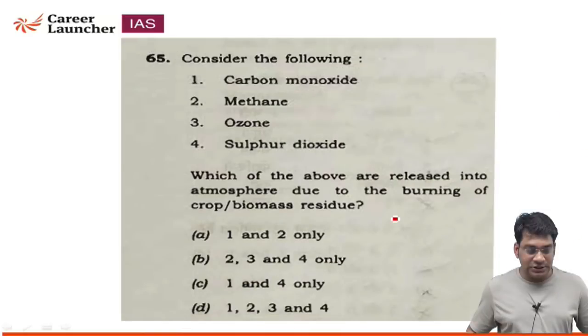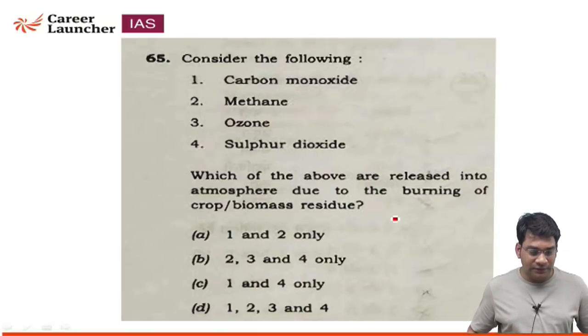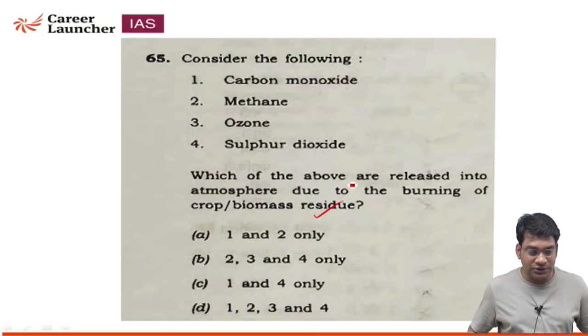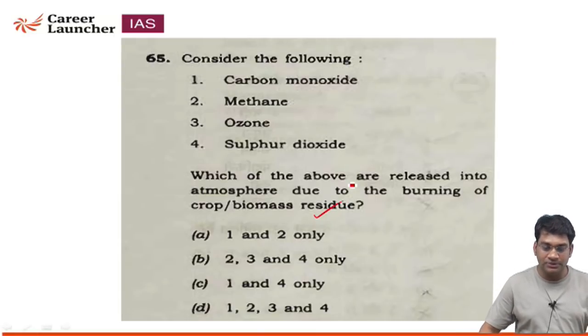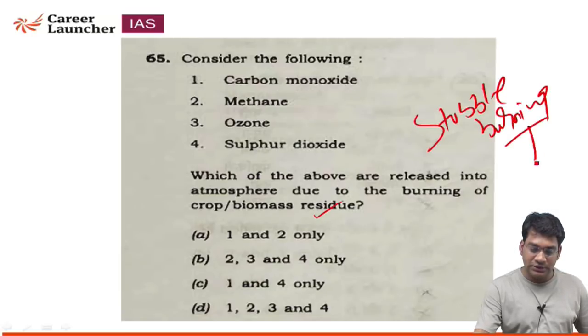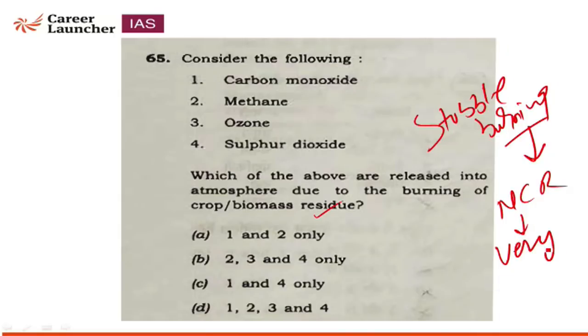Question 65. Consider the following statements. Some gas names are given, which are emitted due to the burning of crop or biomass residue. Why was this question given in the prelims examination? Because of stubble burning, the NCR region has very dense fog during the winter season.